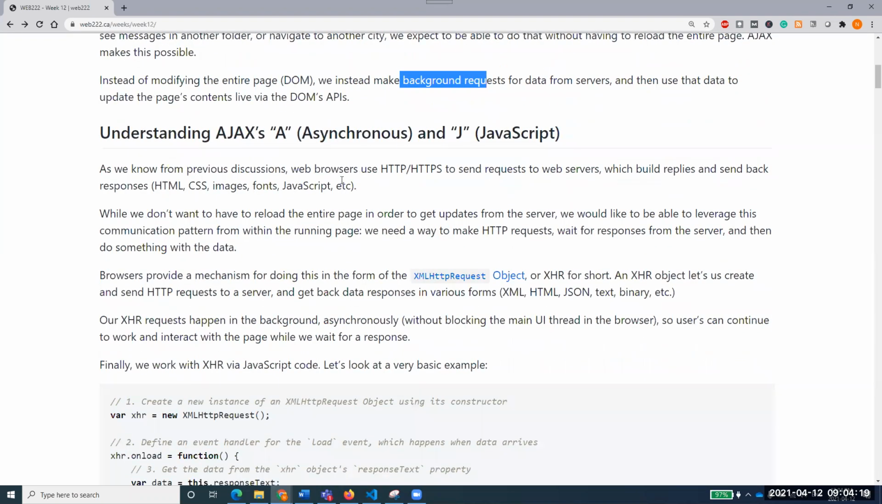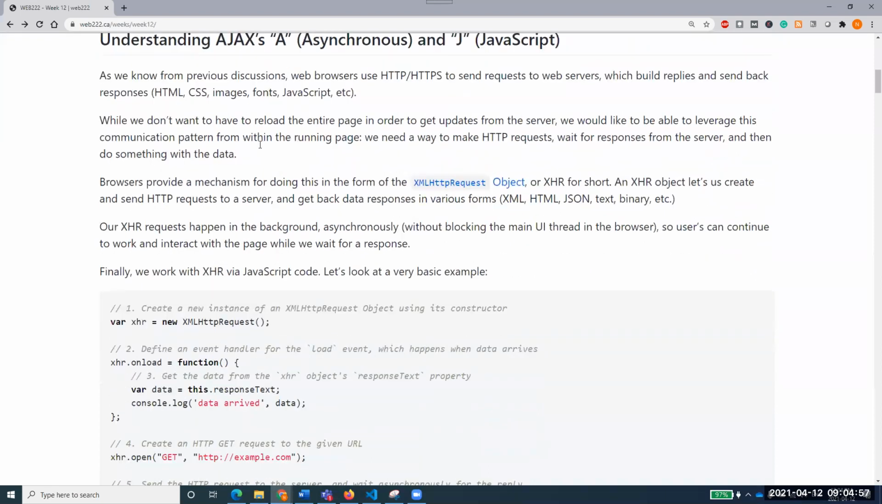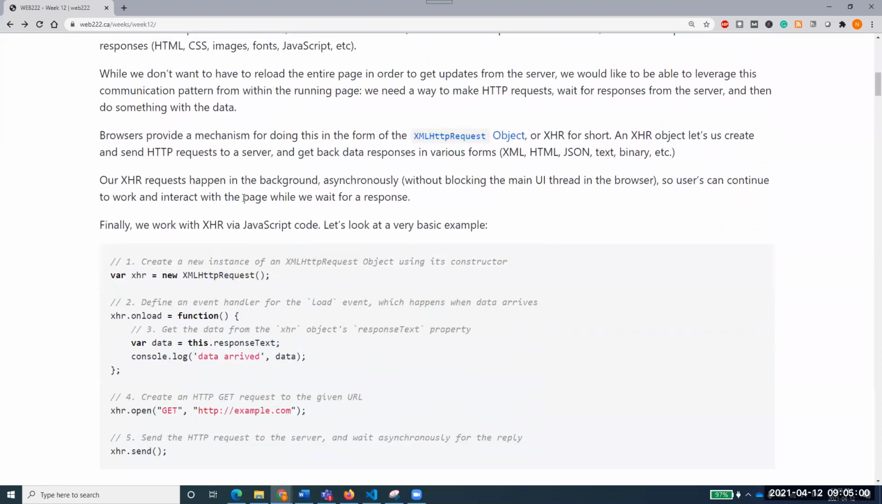Right. As we know from previous discussions, web browsers use HTTP to send requests to web servers, which build replies and send back responses: HTML, CSS, images, fonts, JavaScript, etc. This all comes from the server. While we don't want to reload the entire page in order to get updates from the server, we would like to leverage this communication pattern from within the running page. We need a way to make HTTP requests, wait for responses from the server, and then do something with that data. I hope that makes a little sense. But as we move through and see some examples, you'll be very good at it.